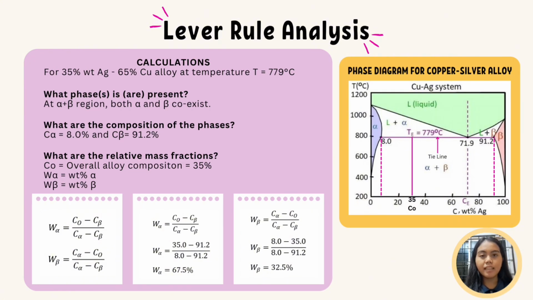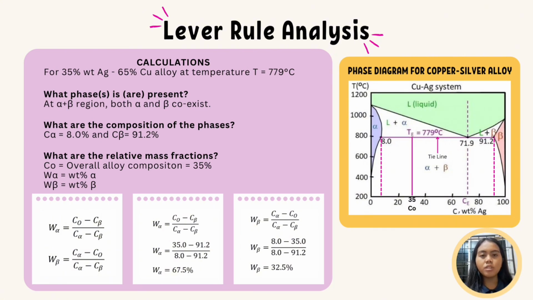For the calculation, the lever rule is applied at 35 weight% silver and 65 weight% copper at temperature 779 degrees Celsius. Before substituting any value in the formula, perform the steps that have been discussed in the slide before in the phase diagram. By doing this, we can identify the type of phases and its composition. At 35 weight% of silver, it is an alpha plus beta region, where both alpha and beta coexist. The composition of both phases can be directly read off, which are 8.0% of alpha composition and 91.2% of beta